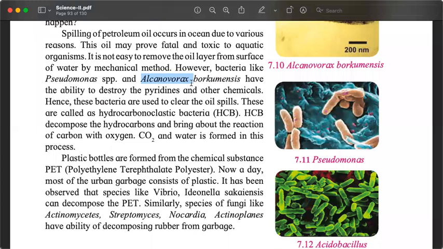They break down the hydrocarbons of these petroleum products and make it less harmful. So the general name for these bacteria is hydrocarbonoclastic bacteria. The fuel consists of various hydrocarbons, compounds of hydrogen and carbon. Hydrocarbonoclastic means breaking down, eating hydrocarbons. Bacteria, HCB.